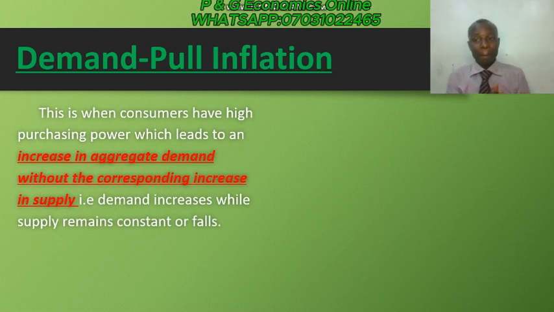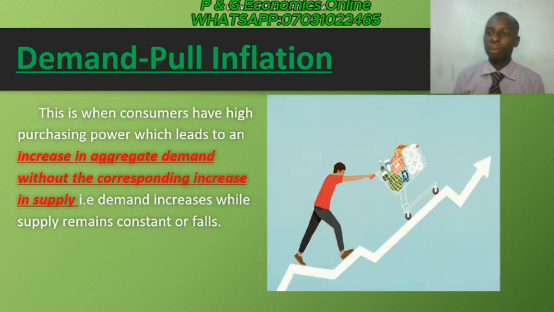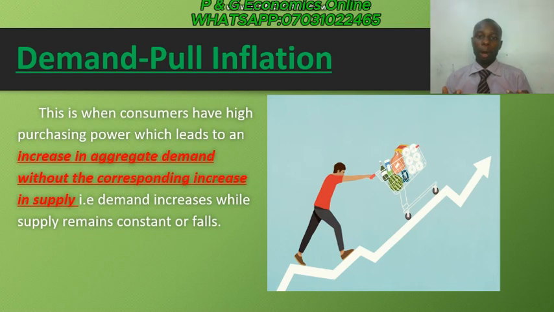So it means that demand is increasing, whereby supply remains constant. I'll give an instance. Let's assume that there are 10 persons who have been demanding 10 loaves of bread. Each one of them is demanding 1 loaf, and the producer of the bread has only 10 loaves to sell to them.